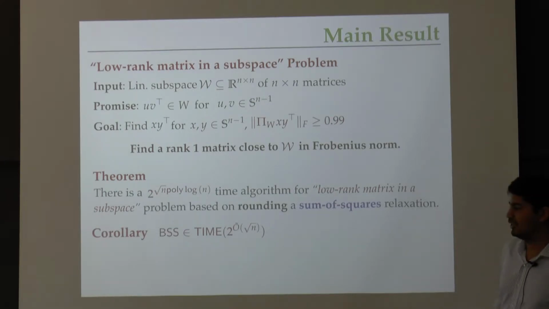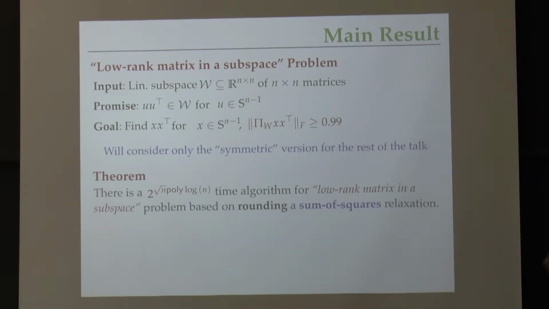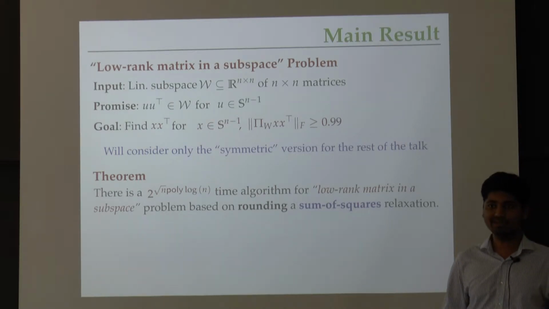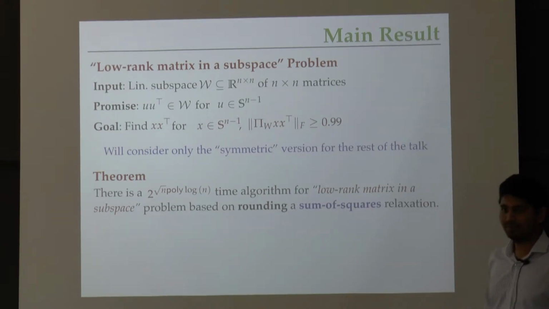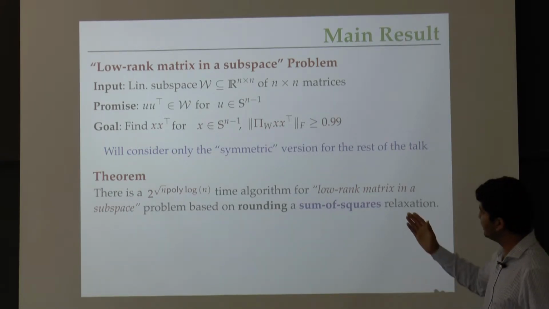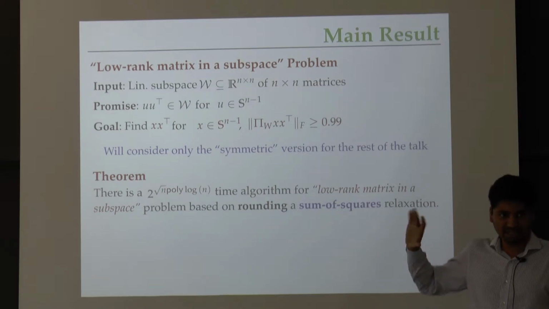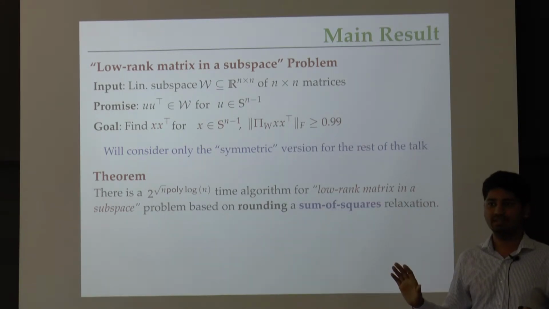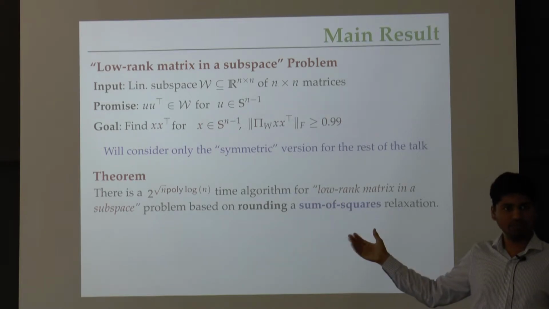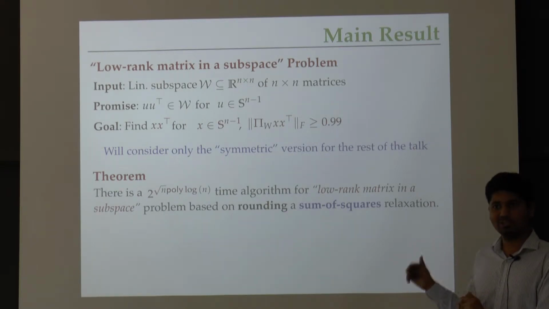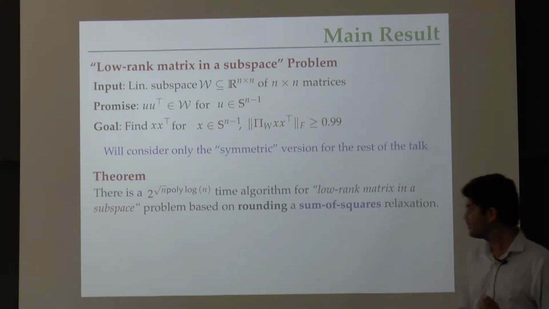Great. So moving on, I'm going to tell you a little bit about how the algorithm works and how we analyze it. For this purpose, I'm going to remove another piece of extra notation that I need to carry. Instead of looking at asymmetric rank 1 matrices like UV transposed and XY transposed, we're just going to make Y equal X. I'm just going to go to the symmetric version of the problem, where a rank 1 matrix is defined by a single vector instead of a pair of vectors. This doesn't change anything, but it is less clutter for me to carry around on slides.